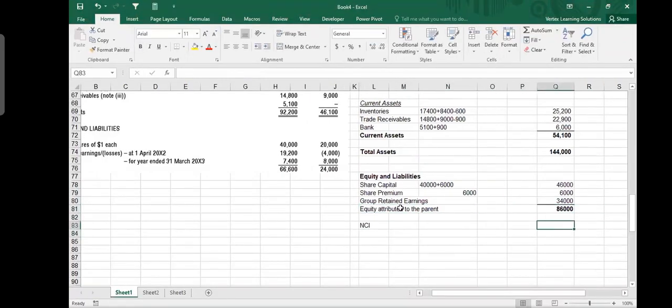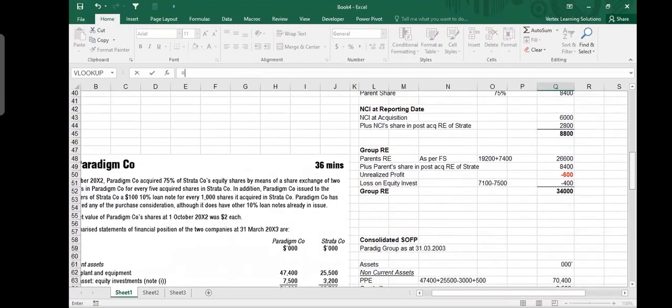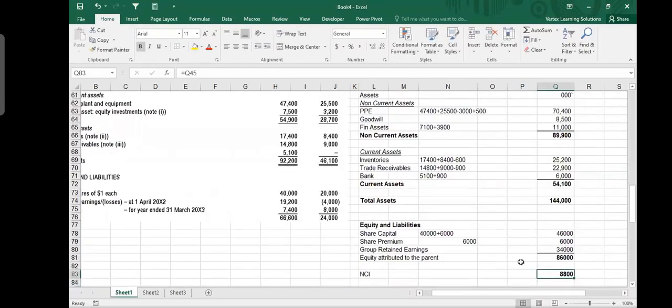NCI is also part of equity. Okay, so how much is NCI? NCI was your 8.8 million. You write down this one as well. So this is the structure of the balance sheet you should remember.